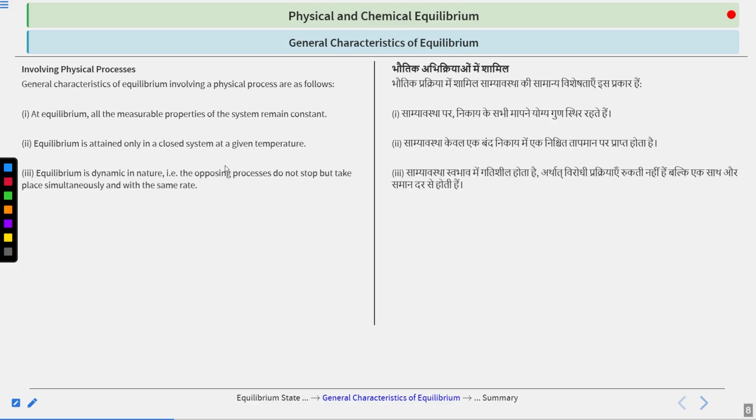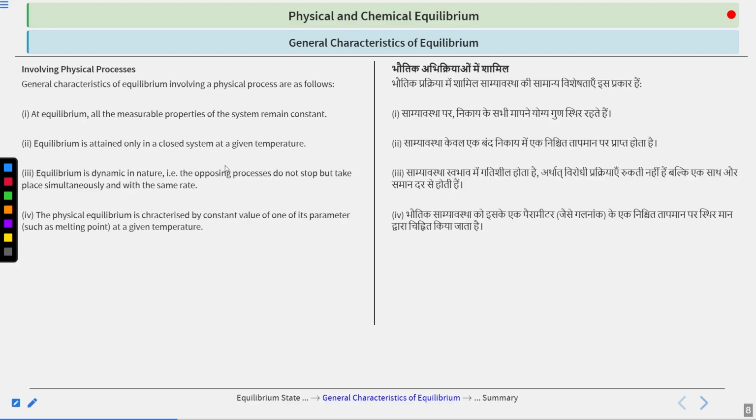Then third thing, equilibrium is dynamic in nature in case of physical equilibrium, right? That is, the opposing processes do not stop but take place simultaneously and at the same rate, due to which the change of state from one form to another and back occurs at the same rate and we don't see any net change. Clear? Next, the physical equilibrium is characterized by a constant value of one of its parameters, such as melting point.